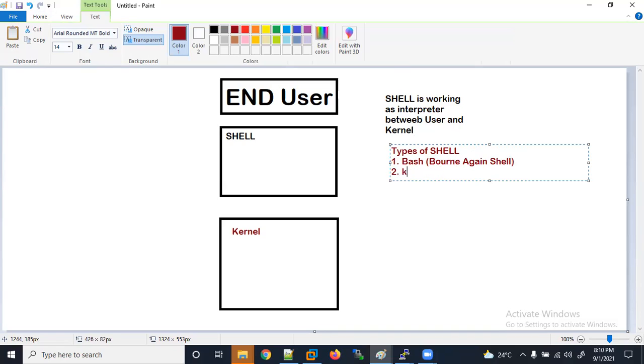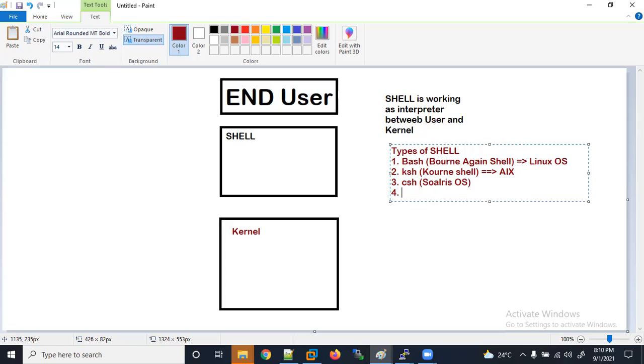Second is KSH shell, the Korn shell, where it is mostly used in the AIX operating system. C shell, where I have mostly seen it used in the Solaris operating system.